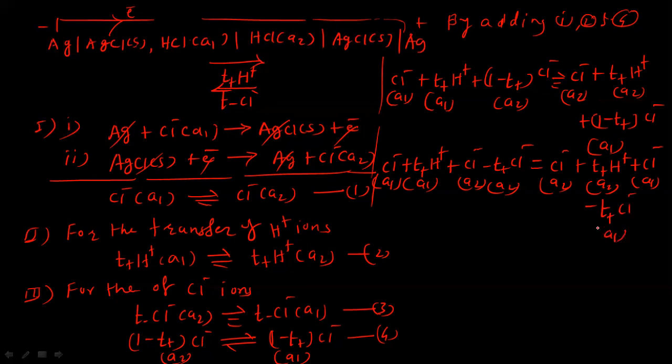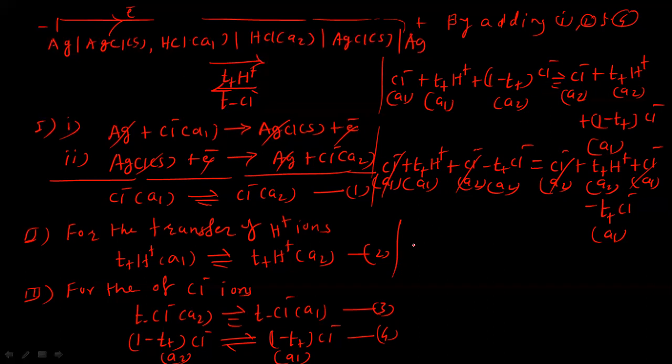So let us simplify this. Chloride ions with activity A1 on this side get cancelled. Chloride ions with activity A2 on both sides also cancel. Now the change here: we can take this minus T positive of chloride ions with activity A2 to this side and minus T positive of chloride ions with activity A1, so A1 on the same side.